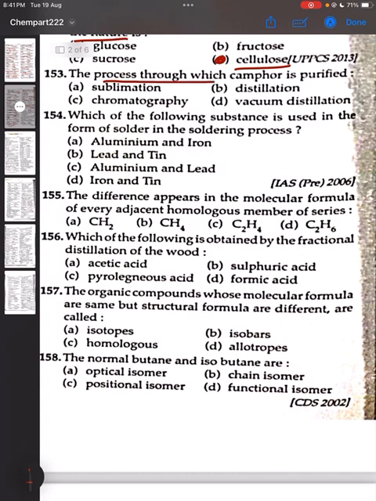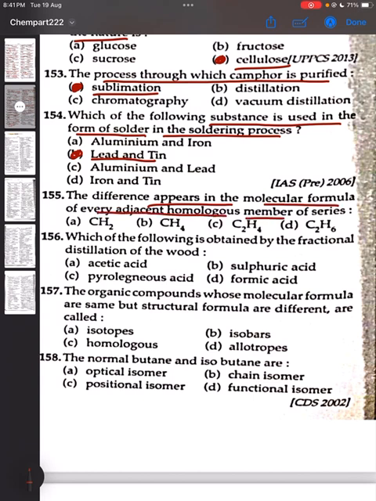153. The process through which camphor is purified is sublimation. Option A is the correct answer. 154. Which of the following substances is used in the form of solder in the soldering process? Correct answer will be lead and tin. Option B is the correct answer. The difference appearing in the molecular formula of every adjacent homologous member of a series is CH2. The correct answer will be option A.